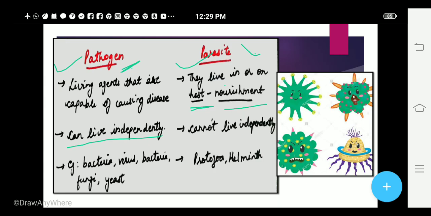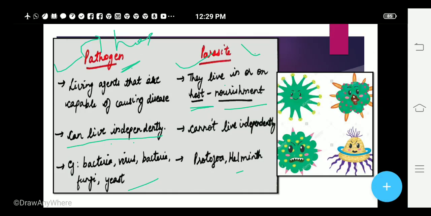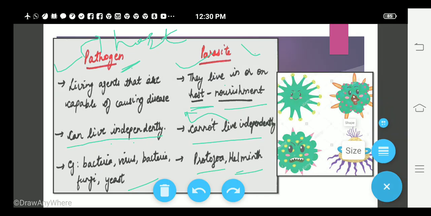They can survive in a host, but they can also survive freely in the environment, right? So they can live independently, but when they get inside our body, the host, they cause diseases, right? While parasites cannot live independently. That means they always require a host. Examples of parasites are protozoa and helminths, okay?